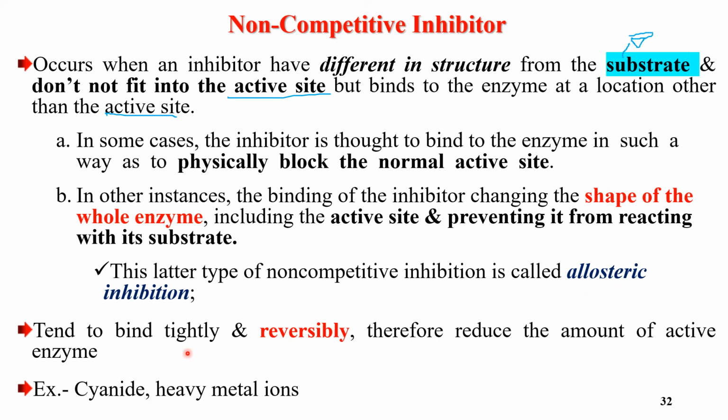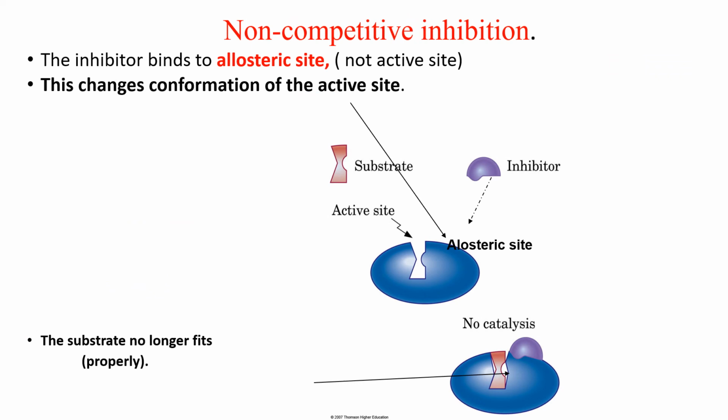They tend to bind tightly to the enzymes, with strong covalent bonds. It is reversible, which is another example of reversibility. Therefore, they reduce the amount of active enzymes. For example, cyanide in our digestive system, peritoxin, and heavy metals in our bodies act as non-competitive inhibitors. This inhibitor is bound to the allosteric site of the enzyme, instead of the active site.